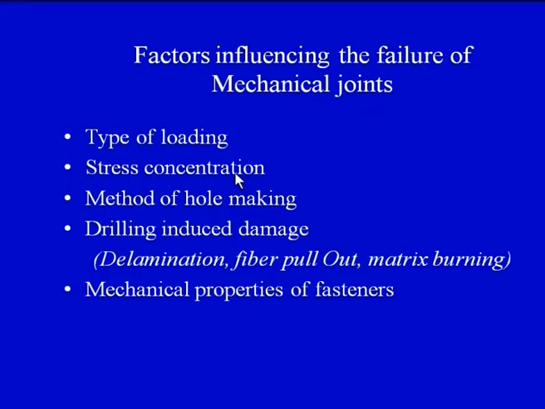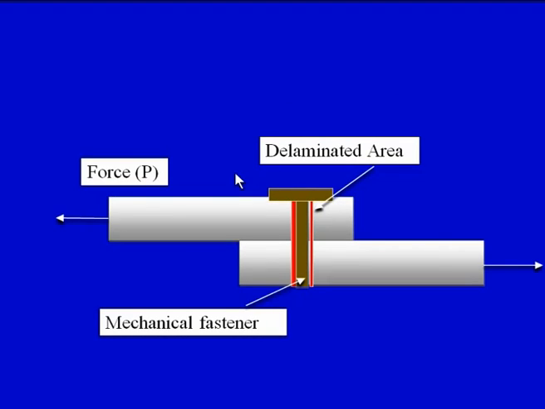Now on your screen, what we have already discussed: these are two composite adherents, adherent number 1, adherent number 2, and the loading has been applied. In between we have a mechanical fastener, and we can see this zigzag type of delaminated area. Why has this delamination in the adherents taken place? Because of the hole making operation, which we have already seen in lecture number 1 and lecture number 2, that whenever we try to make a hole inside a composite laminate, there is bound to be certain damage all around the drilled hole.